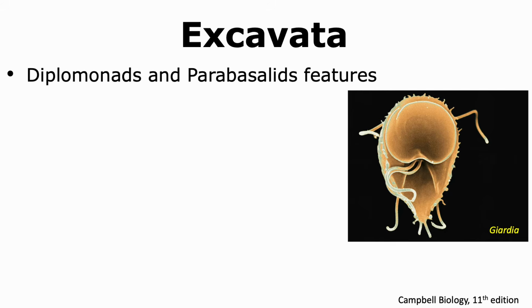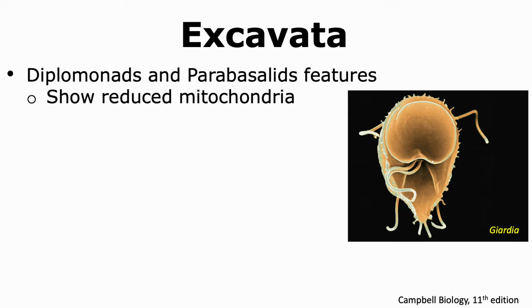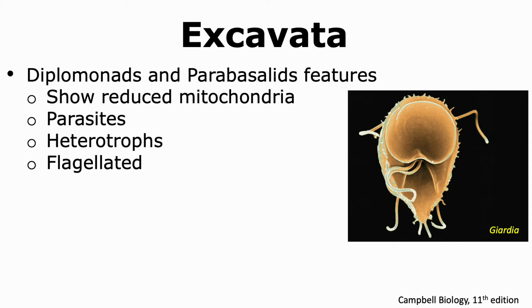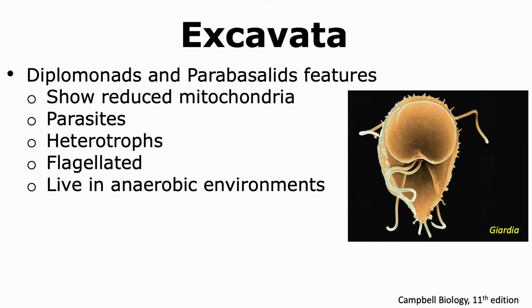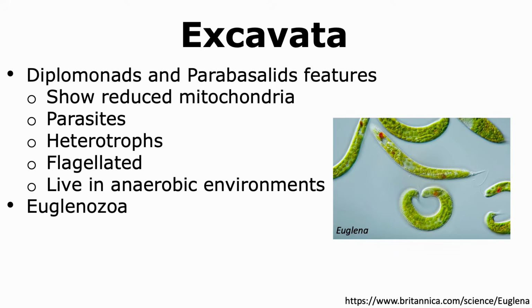Protists that belong to the group of diplomonads and Parabasalids have some common features. They show the presence of reduced mitochondria, and many of them are parasites. They all tend to be heterotrophs and have flagella that allow them to move. In many instances, they live in anaerobic environments, and there are many examples of organisms that belong to these groups that are known to cause diseases in humans.